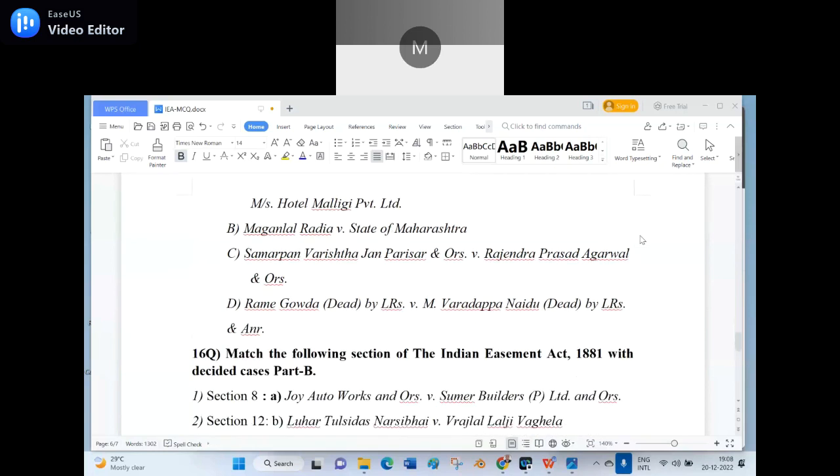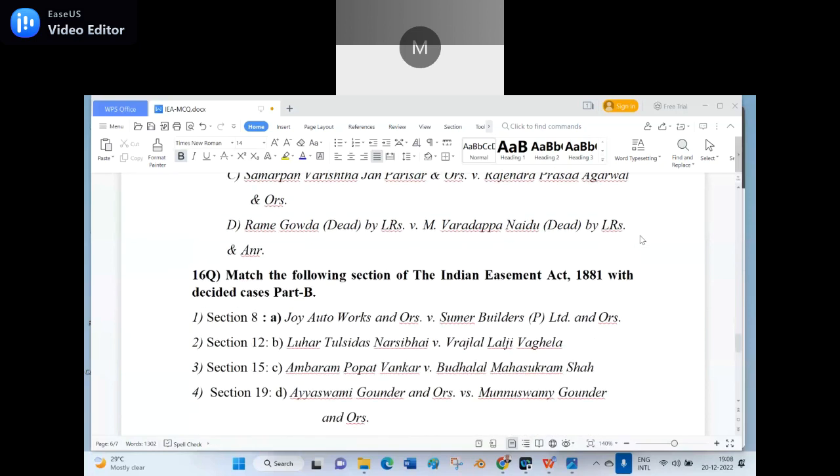So 16th question. Match the following sections of the Indian Easement Act, 1881 or 82? It is 1882. Am I right? 81, sir. 81 or 82? 82. 81 is what we read yesterday.